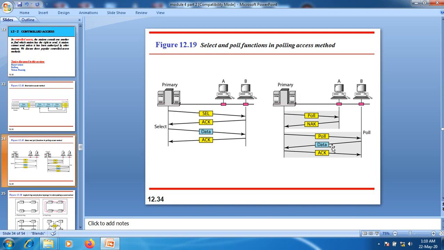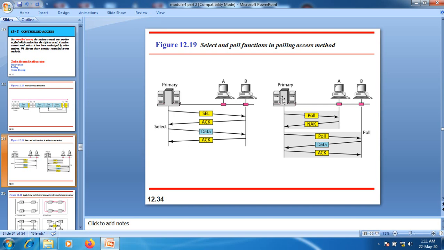In this case, the figure shows the primary station first polling node A. This polling mechanism must be carried out turn-wise.